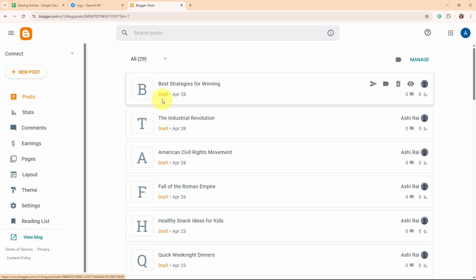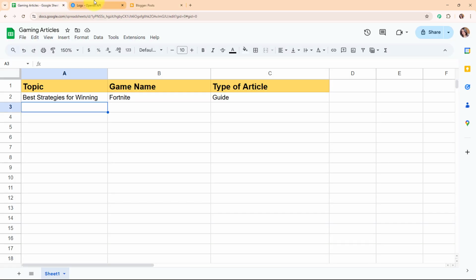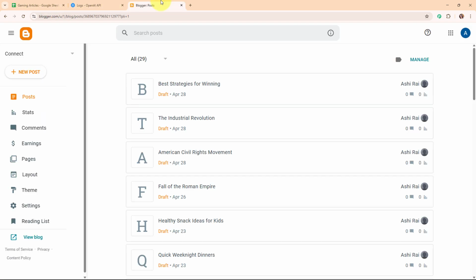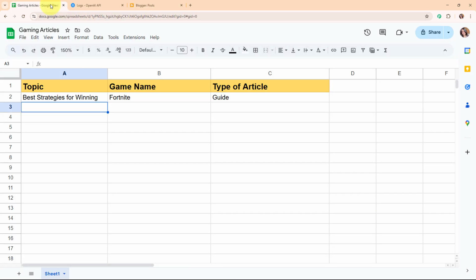I've already built an automation where I've connected my Google Sheets with my OpenAI account and Google Blogger account using an automation software. Firstly in this video we are going to see the working of this amazing automation to understand the entire process more clearly.